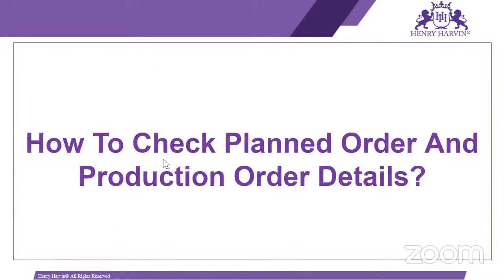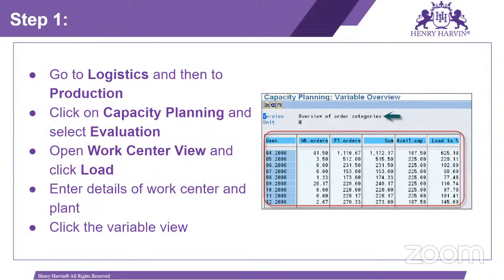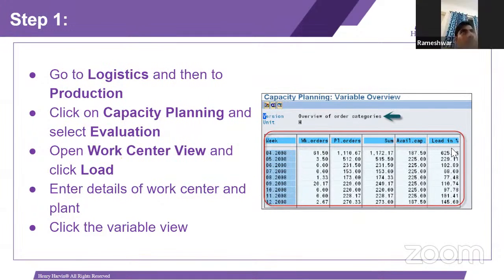And how to check plan order and production order detail? Here in CM21, we can check what the load in percentage is, and what the available capacity is.